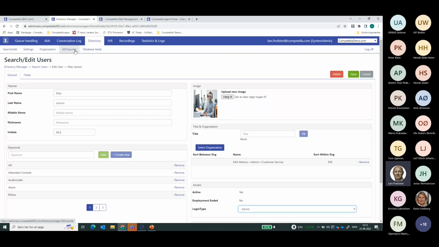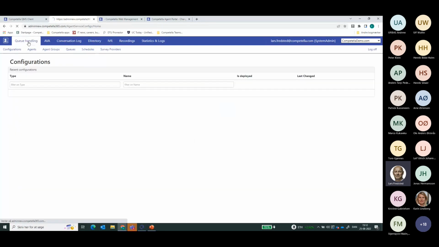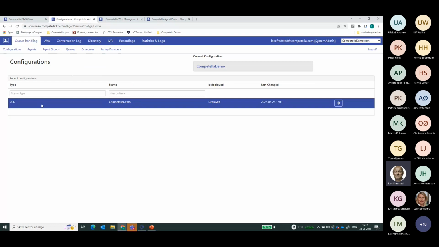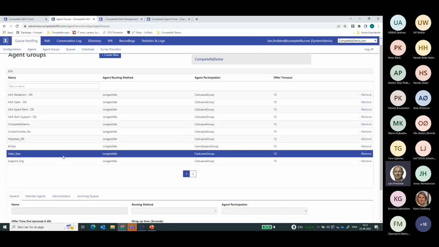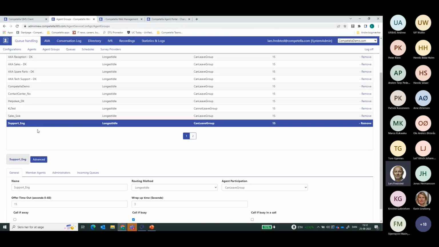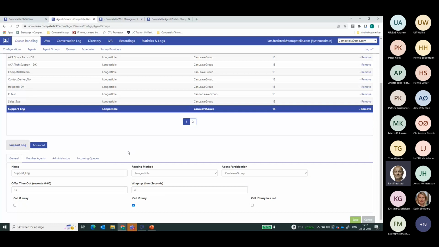This limits the access to different parts of the management tools, but you also have the ability, on an organizational level, to control what kind of access a user should have. You do that by going into the agent groups, which are basically skill set groups. You select the agent group that this particular sub-administrator should have the right to manage.